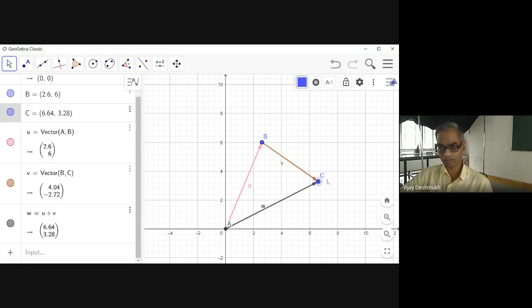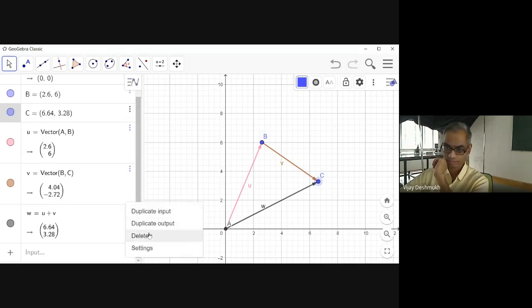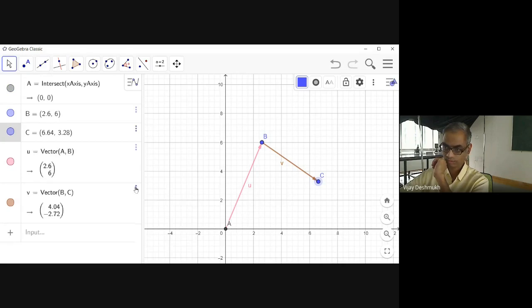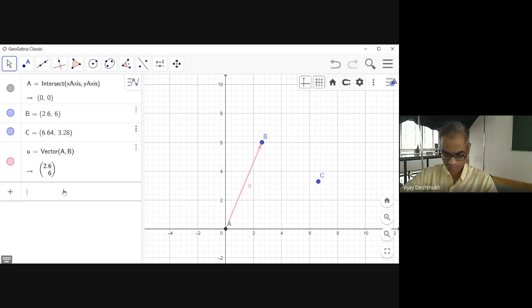Now what will happen if the vectors are not like this? That means they are originating from, say, A. Let us try this. Instead of BC, we'll have vector AC.